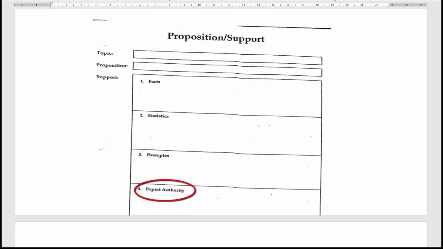In other words, who does this research come from? Where did the research come from? Who wrote this article? Is it an expert or is it just somebody from Wikipedia, for example, which, by the way, is not an officially recognized APA research source.